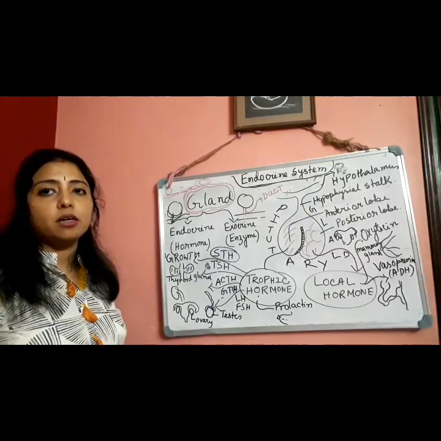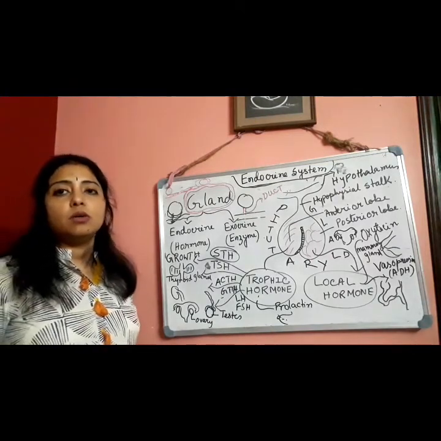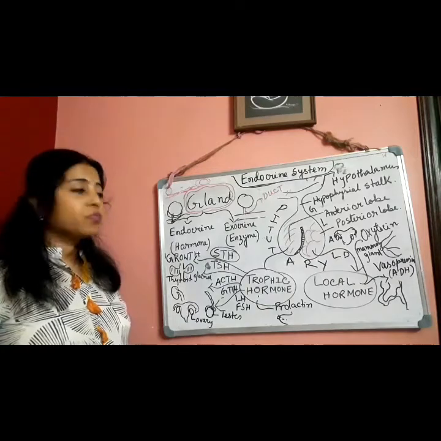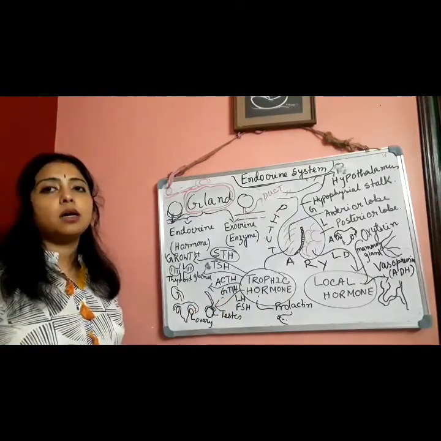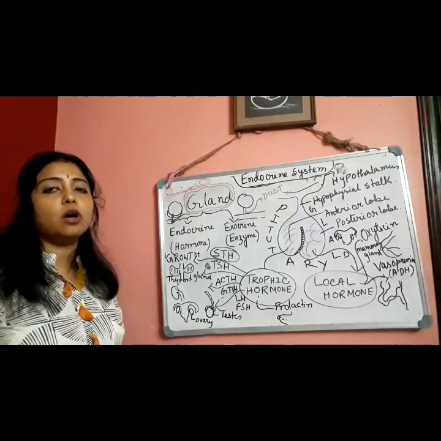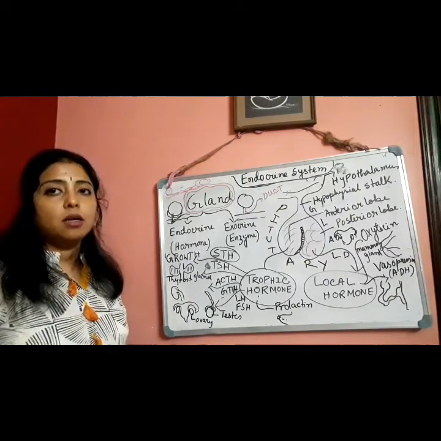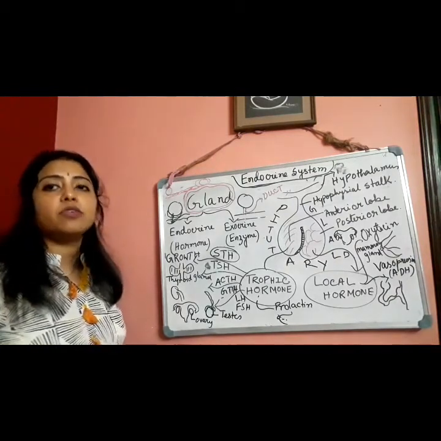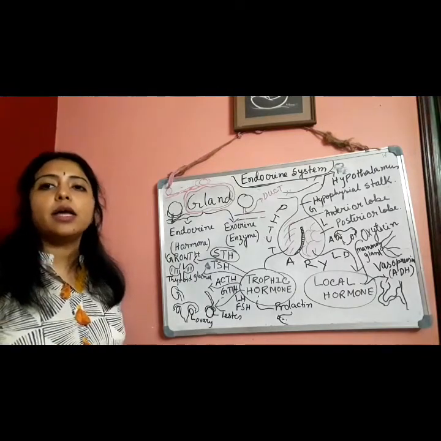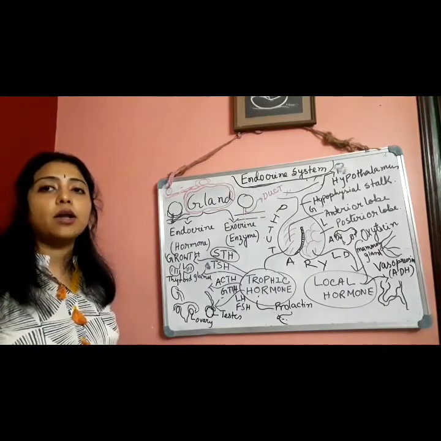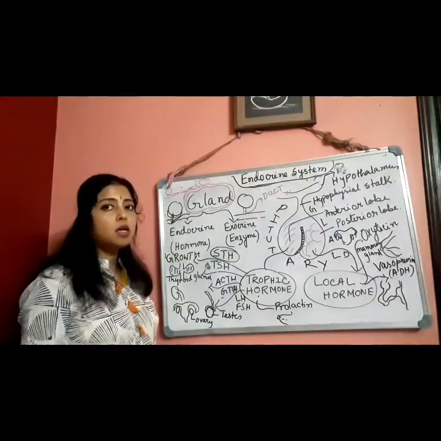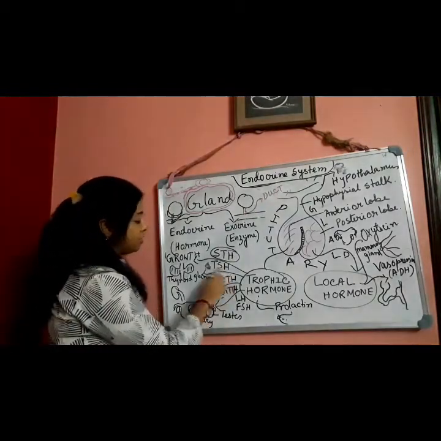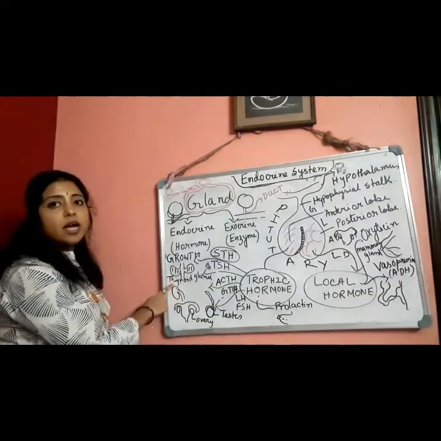Thyroid stimulating, from these words it is clear that these kinds of hormones stimulate the secretion of the hormones of the thyroid gland. The hormones which are secreted from the thyroid gland are known as thyroxine. So thyroxine secretion is stimulated by this TSH, which acts on the thyroid gland.